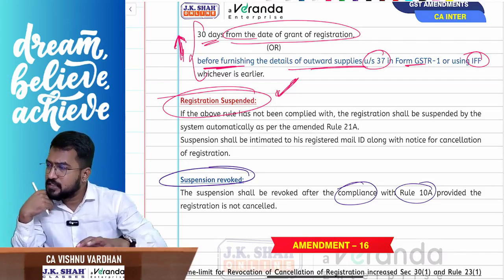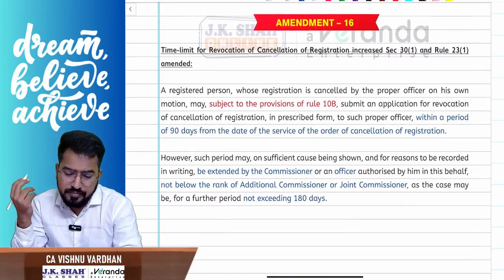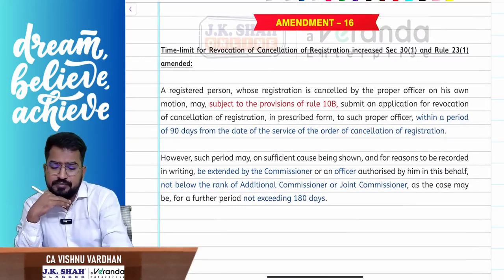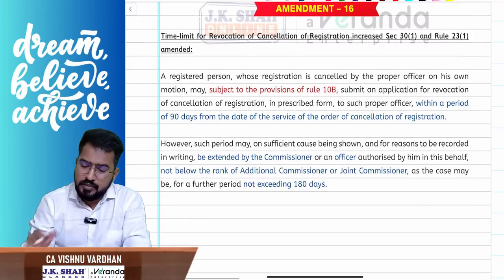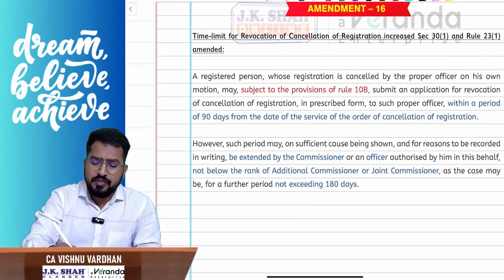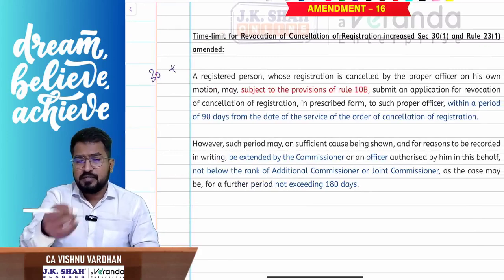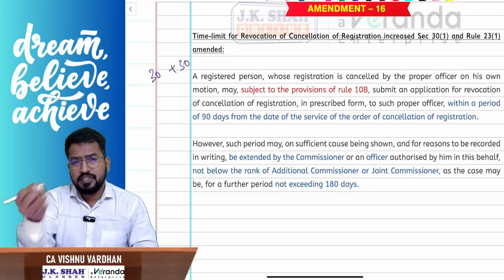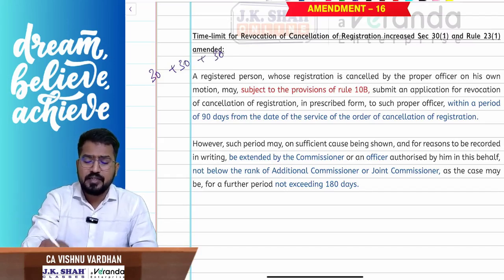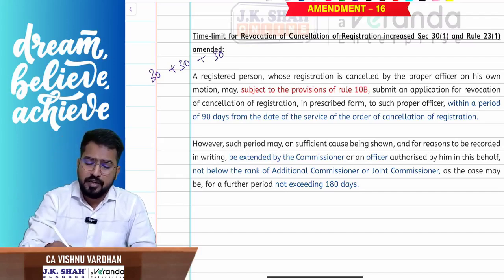Right, next, super, very good. Next one, what is the next one? Do you remember the time limit for revocation of cancellation? Do you remember? Sir, earlier it was revocation of cancellation, that is, cancellation of the cancellation order. Earlier it was 30 days as per the law, then another 30 days from the additional commissioner or joint commissioner, and then another 30 days the commissioner would give you condonation of delay. But now what is the law? The amendment says within 90 days.